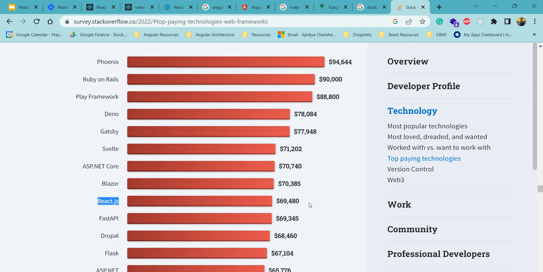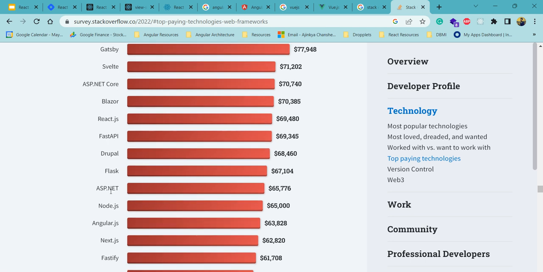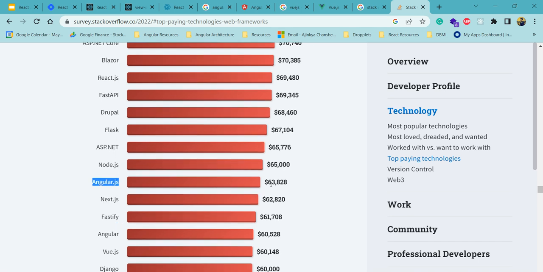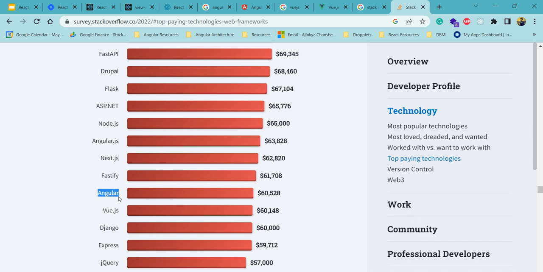If you get a good knowledge and a good hold on React.js, you can earn this much salary, that's $69,000 USD, which is the US based market standard for React.js. And if you compare with the other frameworks like AngularJS, that is the first version, it will give you this much. And then there is Angular. There is a difference between AngularJS and Angular. Angular is basically the second version, and AngularJS is the first version, which is based on JavaScript.